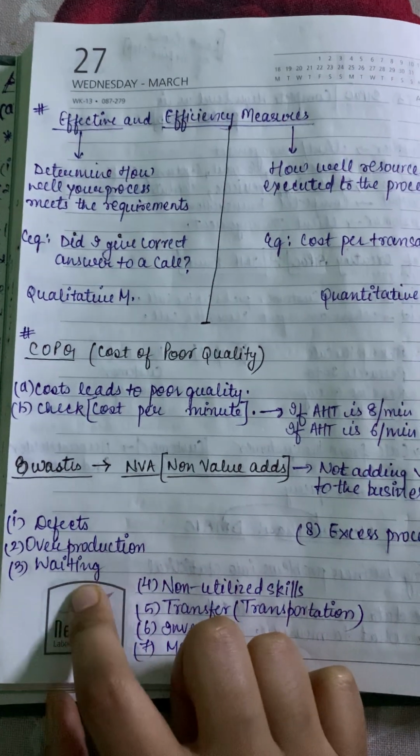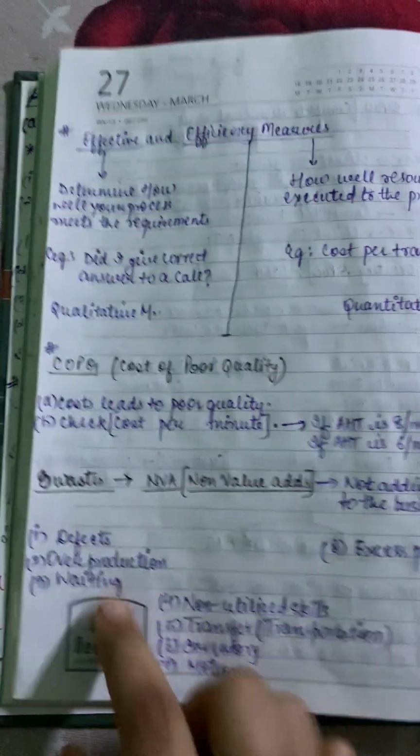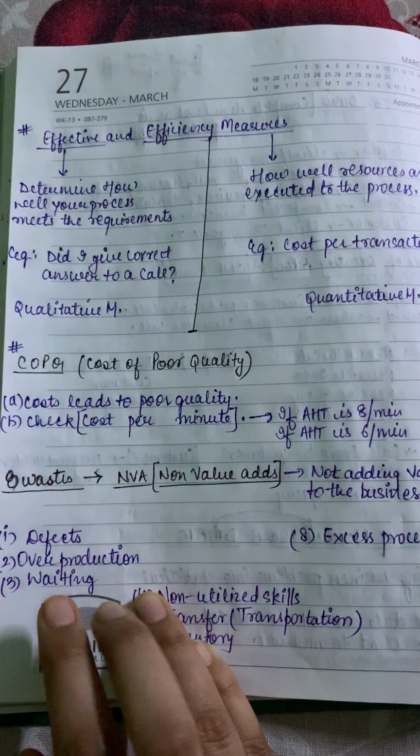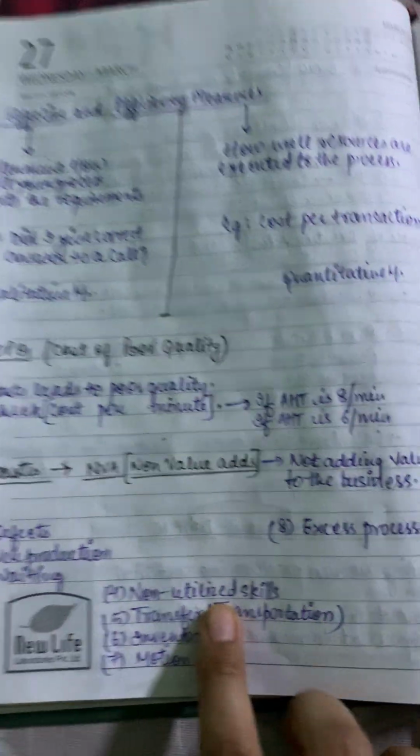Waiting. Waiting again leads to waste, because we are waiting for one process to be taken care of by another process. This is the way it leads to waste, which leads to non-value adds.